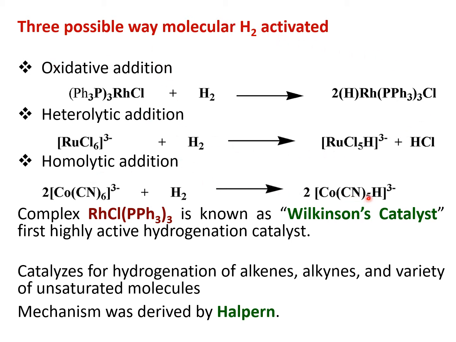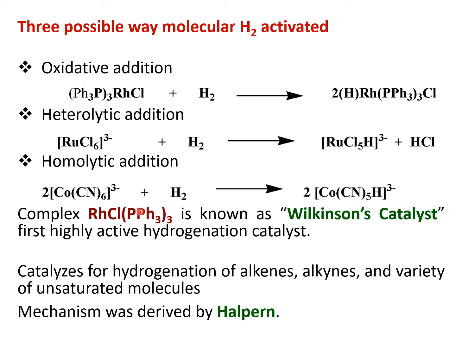When you talk about hydrogenation catalysts, the Wilkinson catalyst is the first and very familiar catalyst that comes to mind. This is the Wilkinson catalyst, a chlorotris(triphenylphosphine)rhodium(I) complex. This is the first highly active hydrogenation catalyst, which has been used extensively in the hydrogenation of a variety of functional groups. It is not selective.